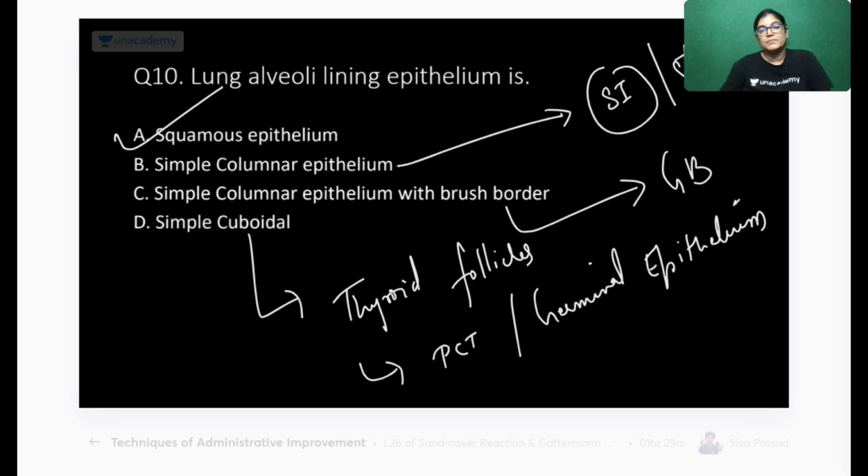I have taken the epithelium class previously also. Those who want to revise can see the epithelium session. They can just type Dr. Mona Lisa epithelium session, and you can revise the whole of it. It is important to know all kinds of epithelium with each and every example. So lung alveoli lining epithelium is simple squamous epithelium. Few of you have given the right answer. Let's move on to the next, question number 11.